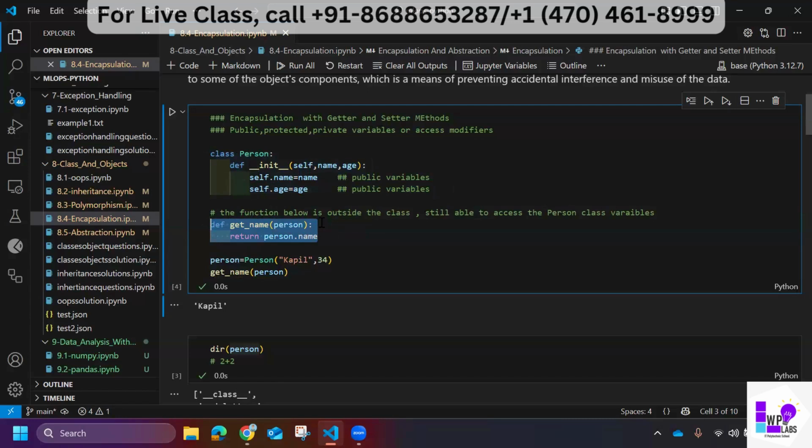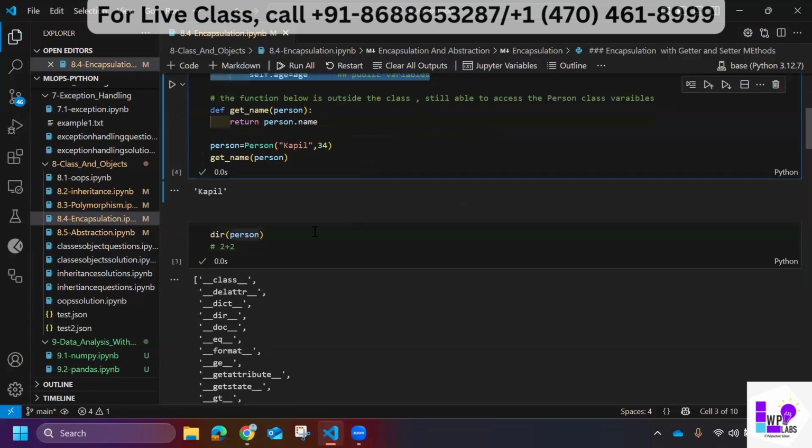if you remember, in the case of the if and for loop syntax also, we were considering the tabs. Based on the tabs, we were analyzing whether the upper line is associated with the below line or not, right? In a similar fashion, because we are not using tabs here, this is outside of this class. And because this outside function is able to access the class variables, we consider these public variables. We have other types of variables also, like protected and private, which we will discuss going forward.